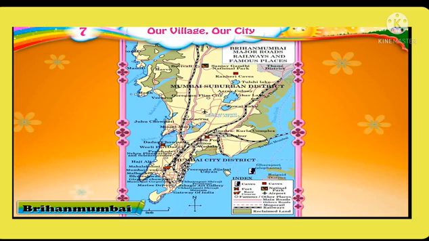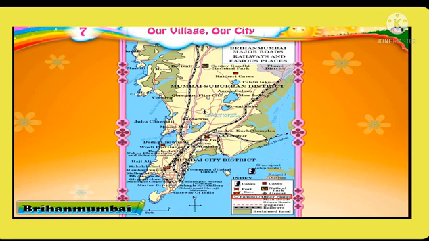Now let us learn more about the map with the help of symbols and directions. So children, now let us find the airport on the map and circle it. Find the caves on the map and put a square around it. Find the national park and put a square around it. Now let us find the fort on the map and square it. Now let us find the cave on the map. Now let us find the race course on the map.